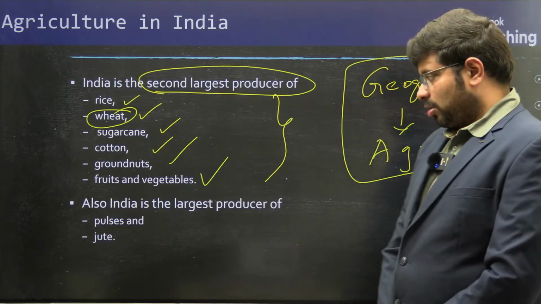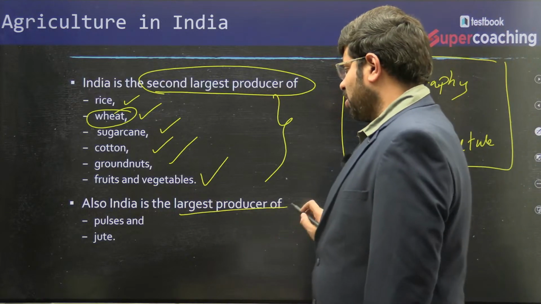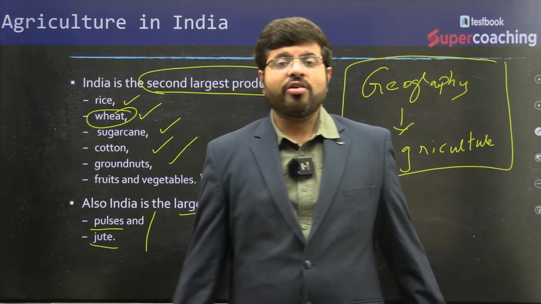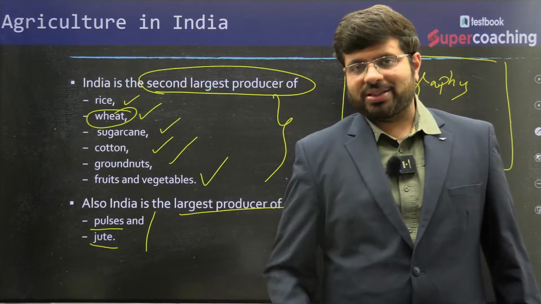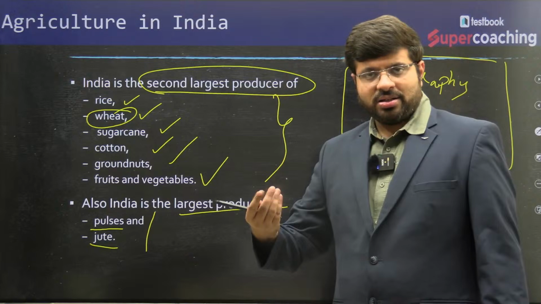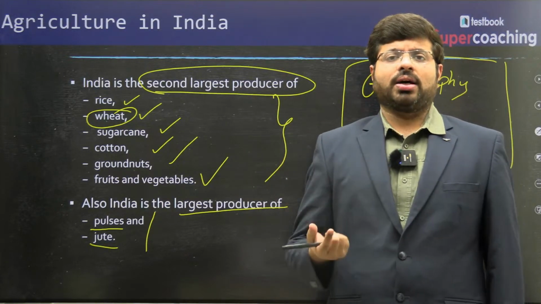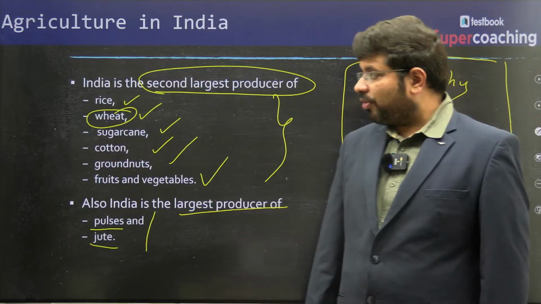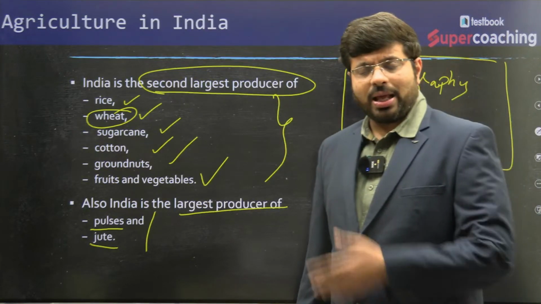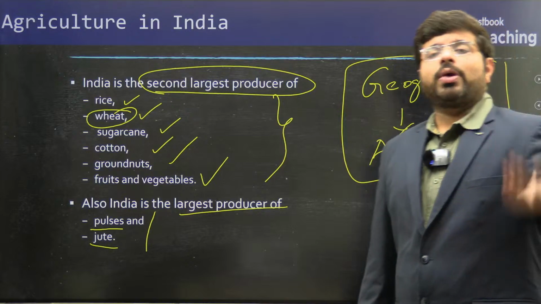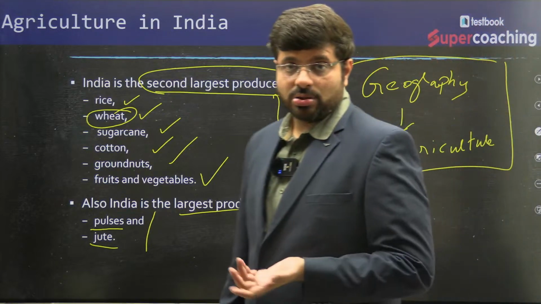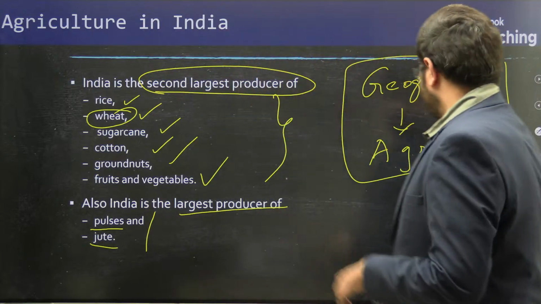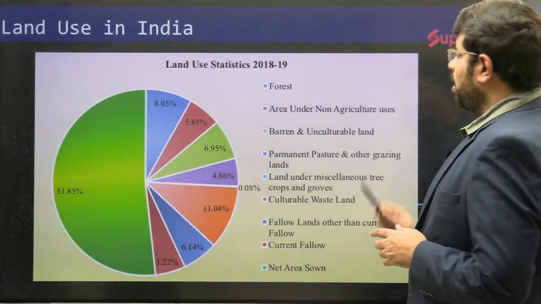Also, India is the largest producer of pulses and jute. The varieties of pulses we have are the dals which we eat, right? Whether it is tur dal or urad dal, all such things. India is the leading producer of jute as well. And apart from these, we grow a variety of crops, be it millets and others. So let us understand the factors impacting agriculture in India.